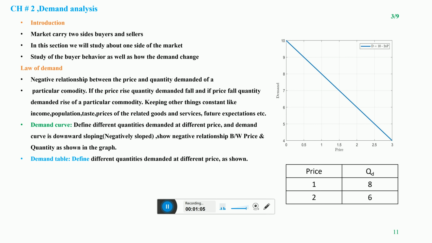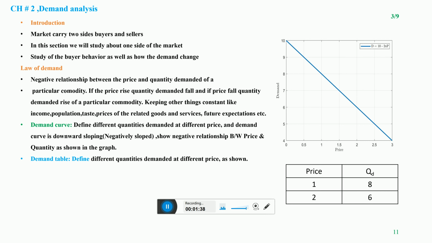If the price of a particular commodity increases, the quantity demanded by the public for that commodity will decrease, and if the price of that commodity decreases, the quantity demanded by the people for that commodity will increase, keeping other things constant. What are the other things? Like income, population, taste, prices of the related goods and future expectations. We are assuming that these things are constant.